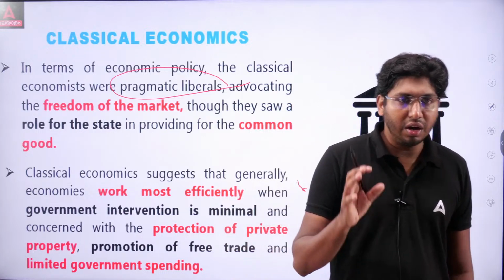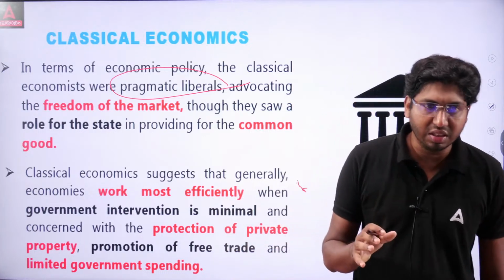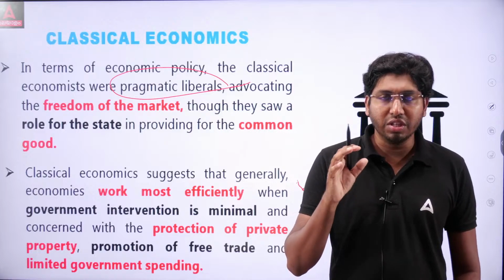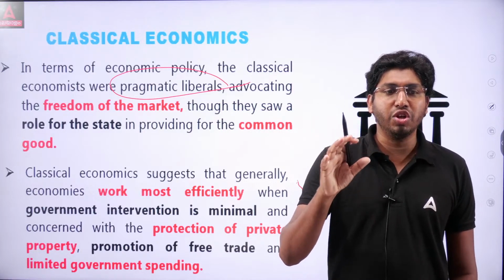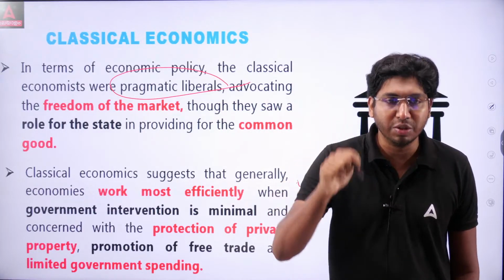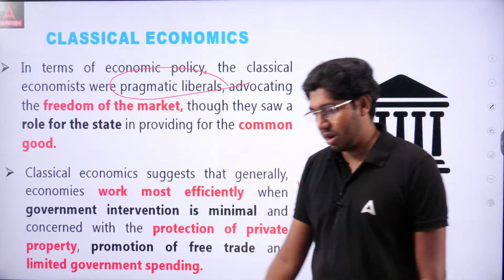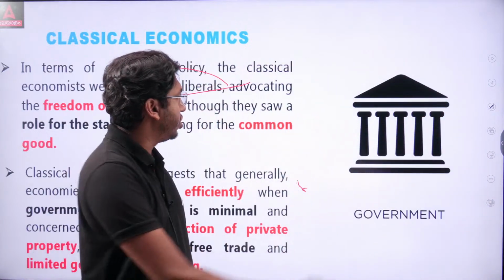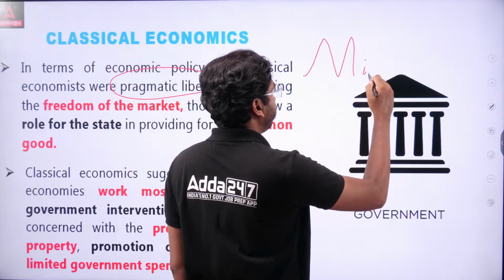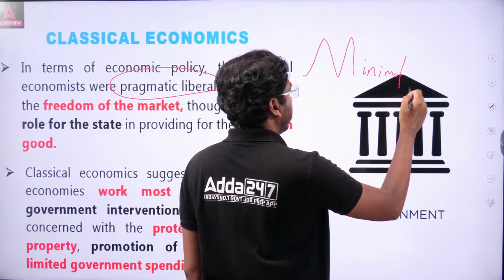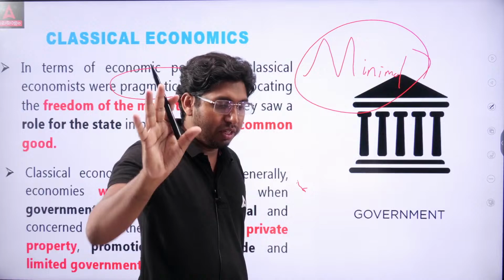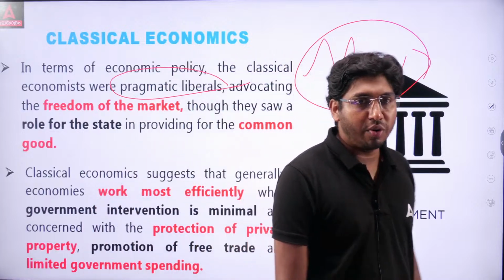So classical economics suggested that economies work efficiently when government intervention is minimal. If government intervention is minimal, the market will work. So these are the things you need to remember for your examination.